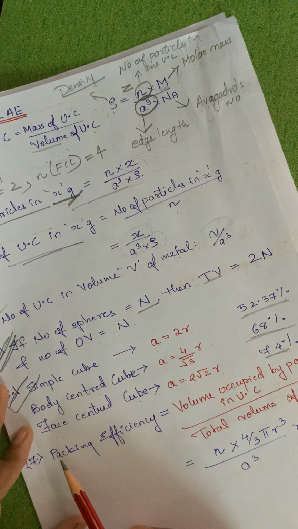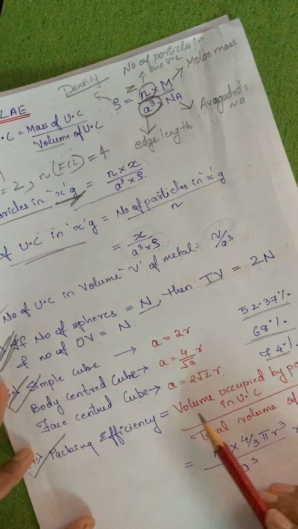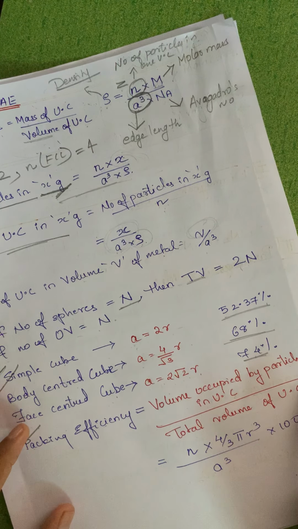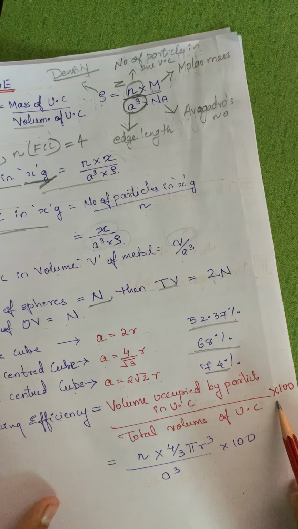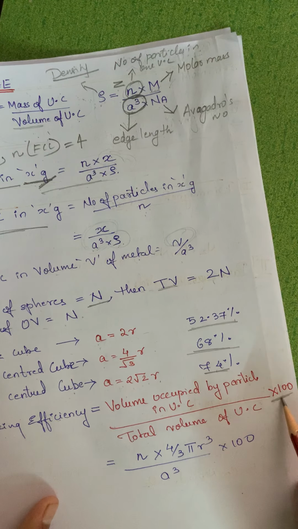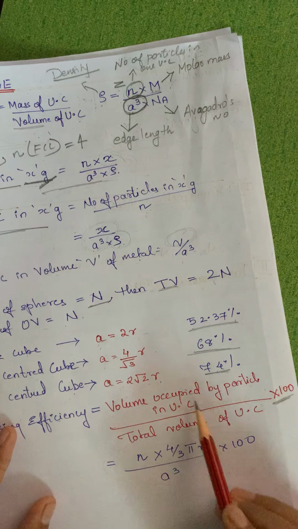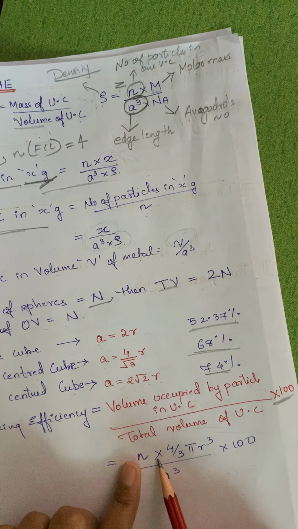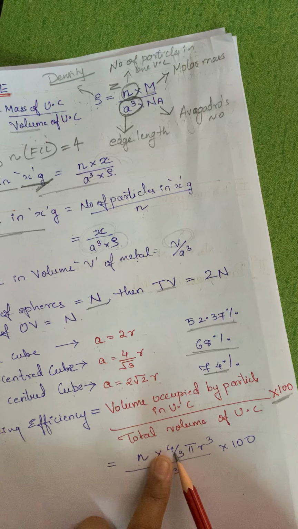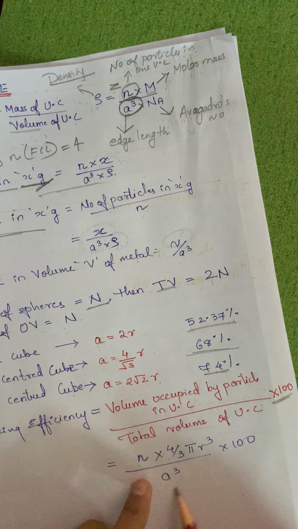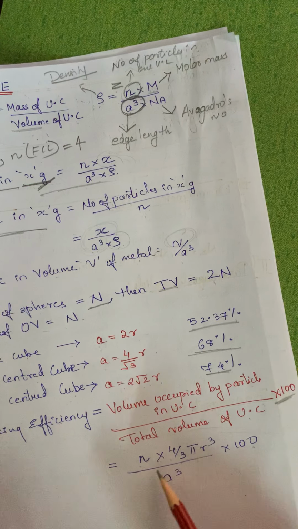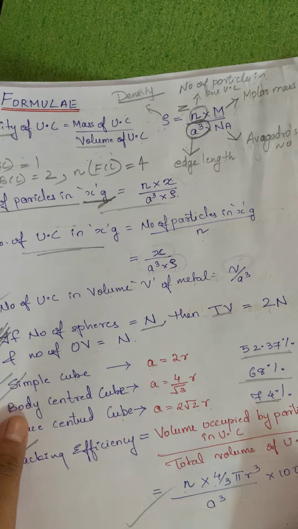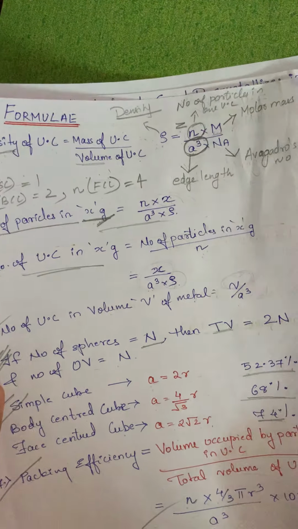Okay, so please understand that. Packing efficiency, the last formula: volume occupied by particles in unit cell upon total volume of unit cell into 100. Since we have to find out percentage packing efficiency, it will be multiplied by 100. The direct formula is z, that is the number of particles in one unit cell, into volume of sphere, 4 upon 3 pi r cube, upon a cube, that is the total volume of unit cell, into 100. You can just learn all these formulas by heart. Okay, so very important. Now we'll start solving the sums based on all these things.